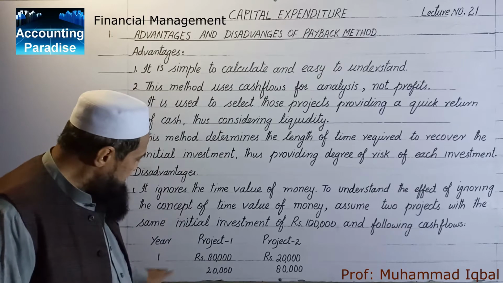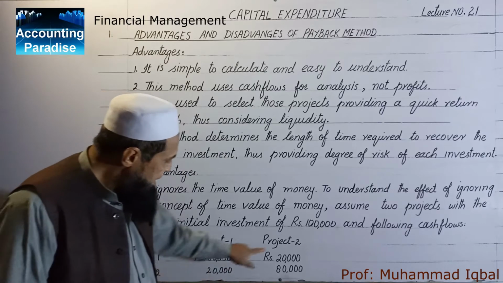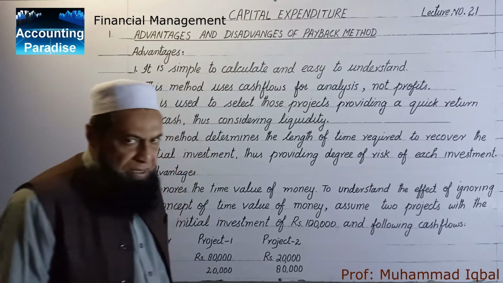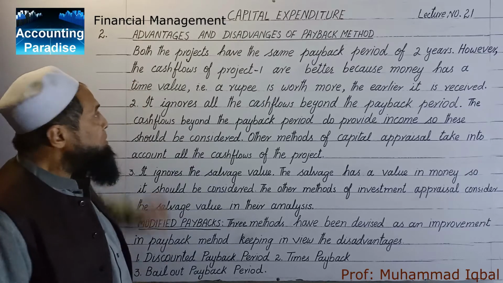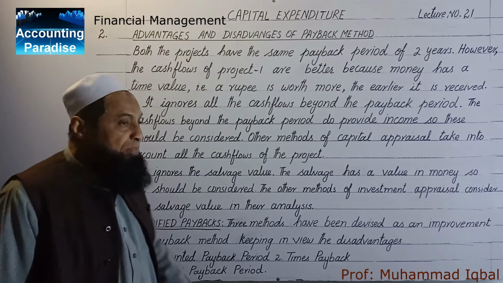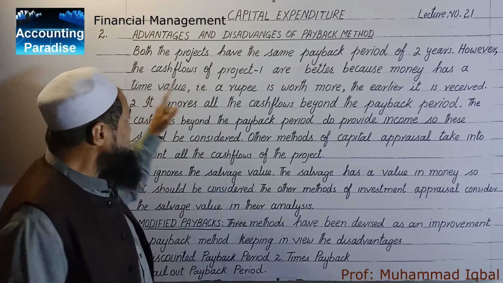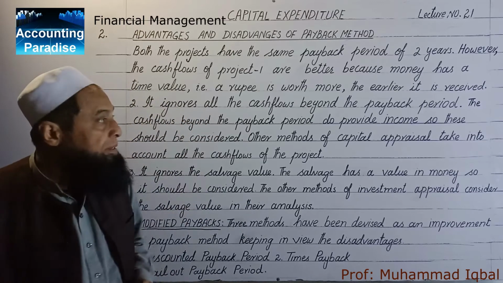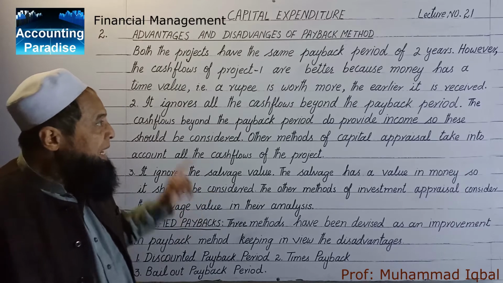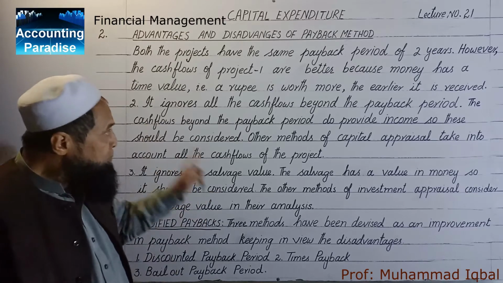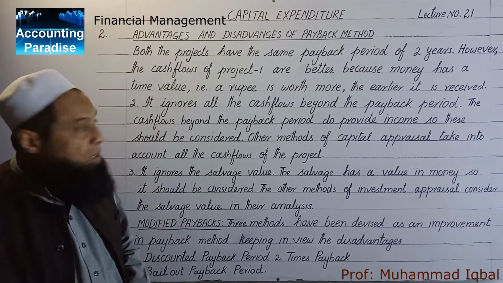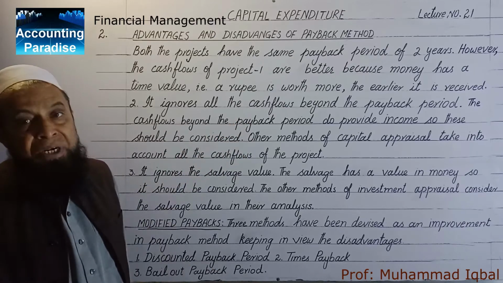In year 2, in project 1, 20,000. In project 2, 80,000. Both the projects have the same payback period of 2 years. However, the cash flows of project 1 are better. Because money has a value, a rupee is worth more the earlier it is received.